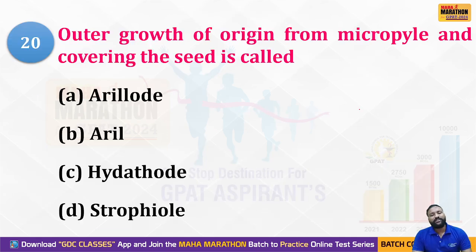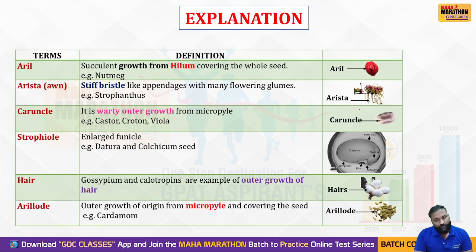Outer growth originating from the micropyle covering the seed is called, option A, arillode, and the other options. We'll check the answer. Arillode is a special type of structure originating from the micropyle covering the seed.